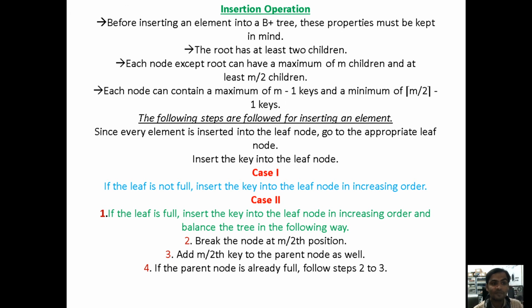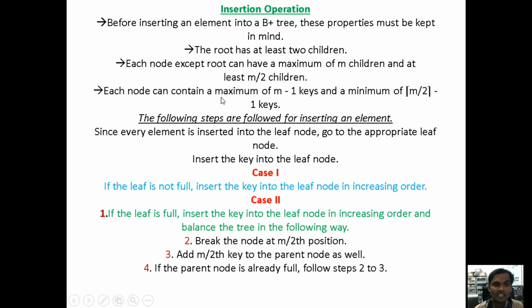Just now I said, each node except the root can have a maximum of n children and at least n by 2. For example, if you take 10 children, divided by 2 is 5. So each node other than the root can consist of 5 to 10 children.